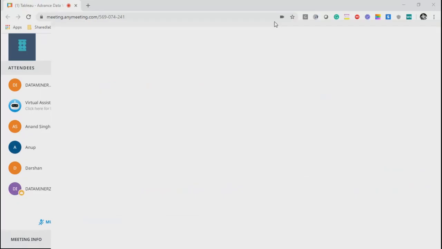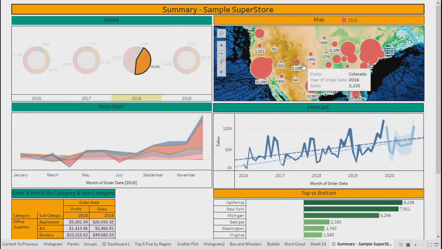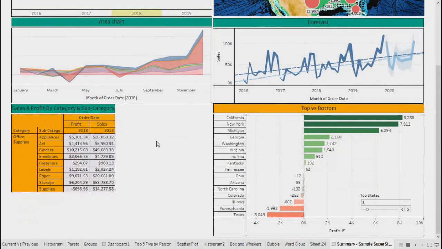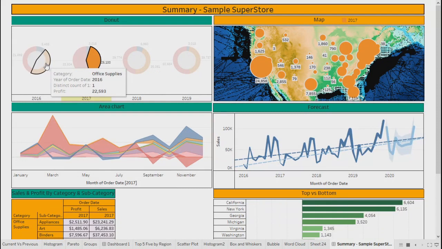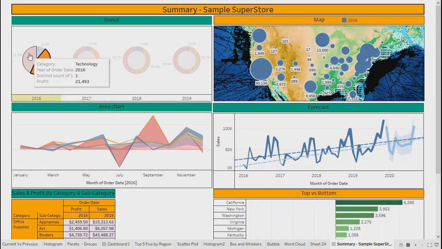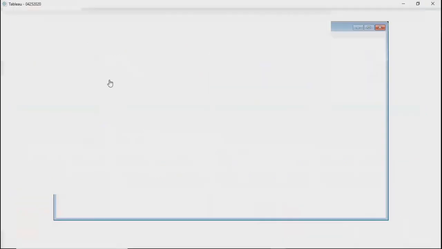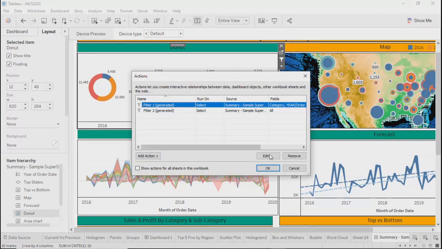So now you can see, if I select 2018, office supplies, only 2018 is there, right? Except forecast, everywhere you will see only 2018. If it is 17, you will see 17. 16, but another category. So that's how you can control these different options from the action filter, right?